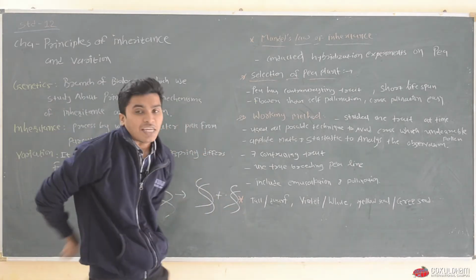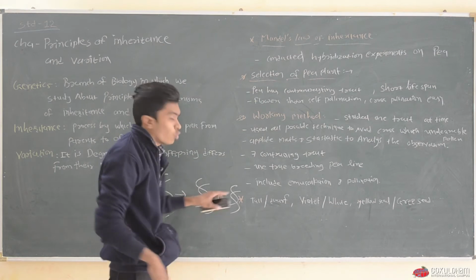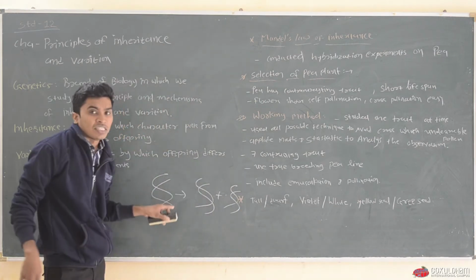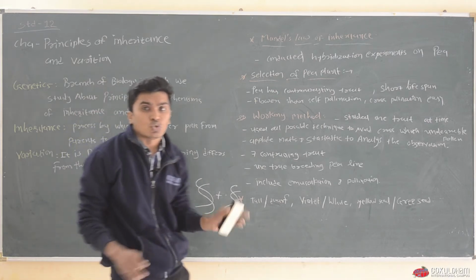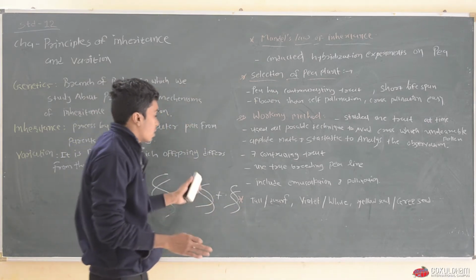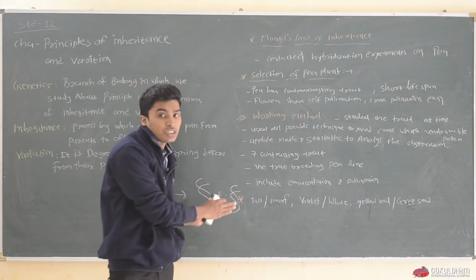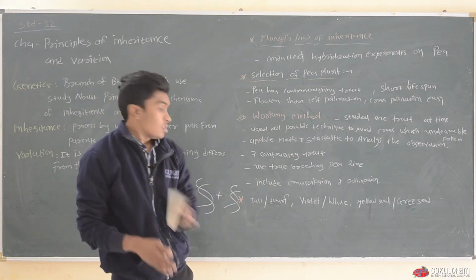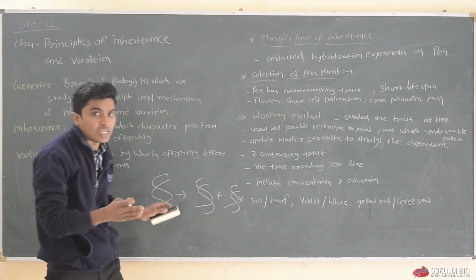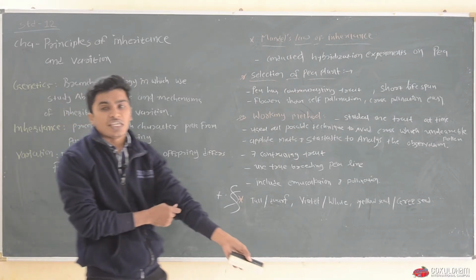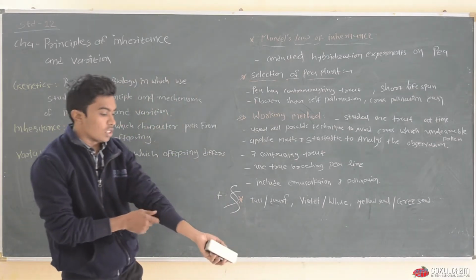These copies go into the new organism or new cell. When a cell divides, the DNA divides into two and makes a second strand, and both new strands go into the new daughter cell. Okay, so this is all about DNA and Watson and Crick. So let's come to the main course.